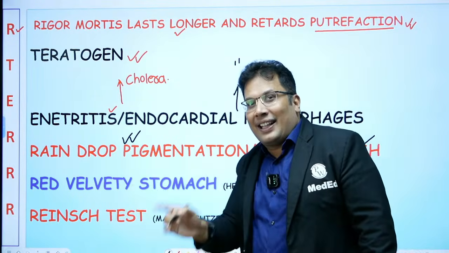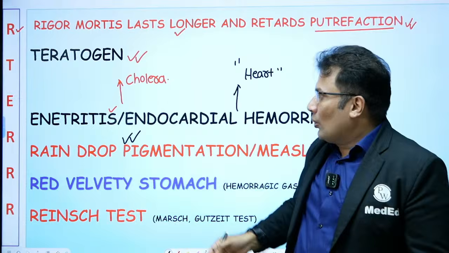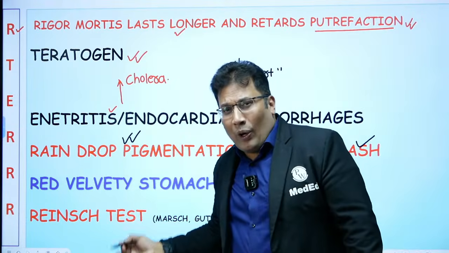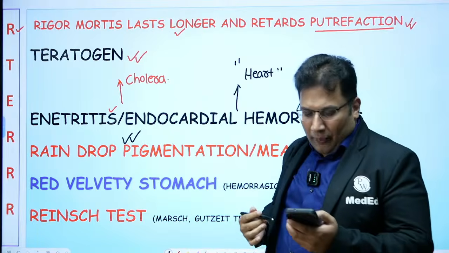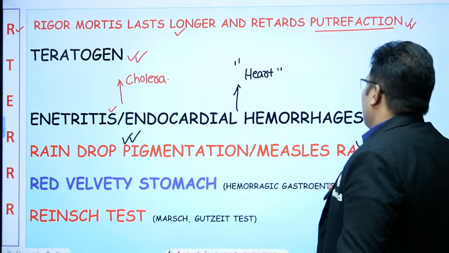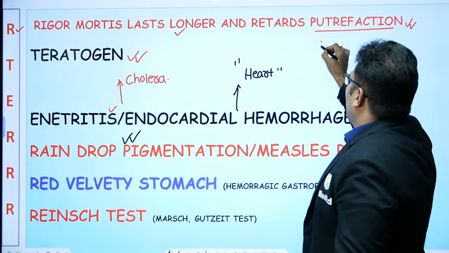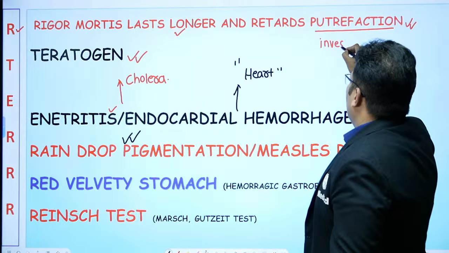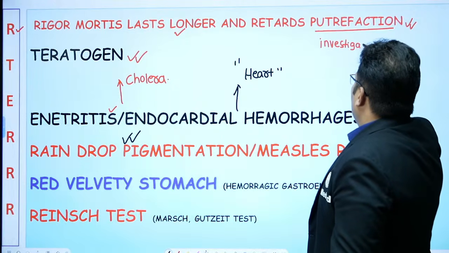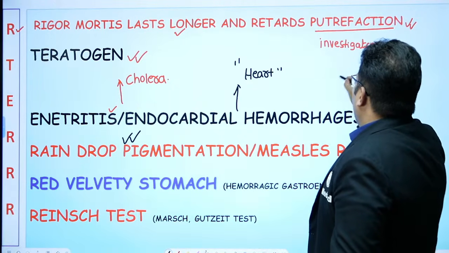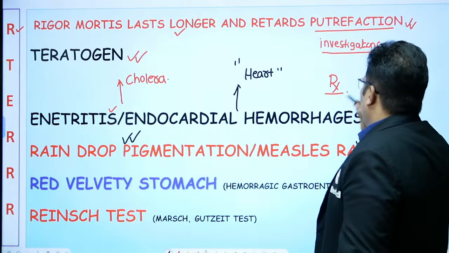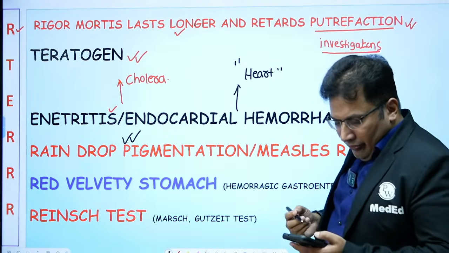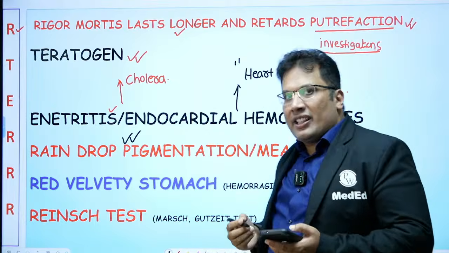Rinse test is a test for arsenic poison. So all these are important one-liners related to arsenic. Okay, good. Now comes the investigations. So what are investigations? And treatment. Treatment. Okay, good. So, investigation.